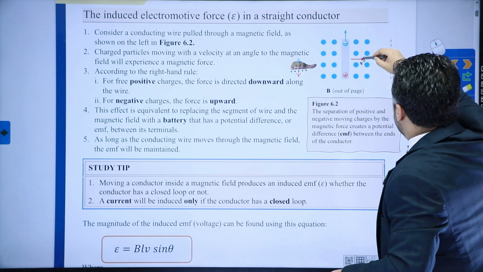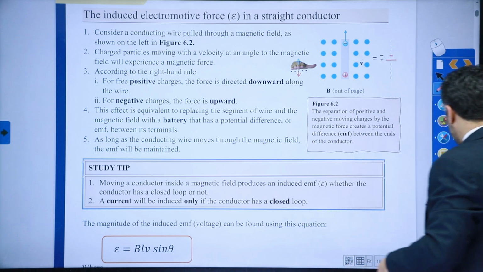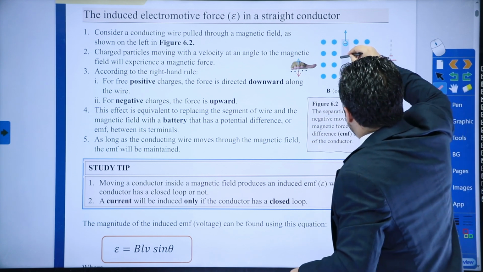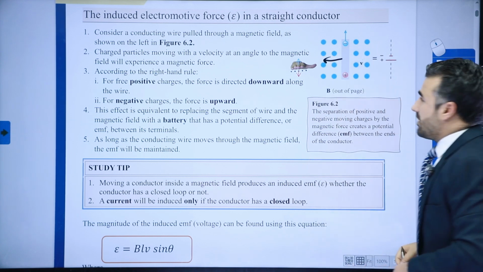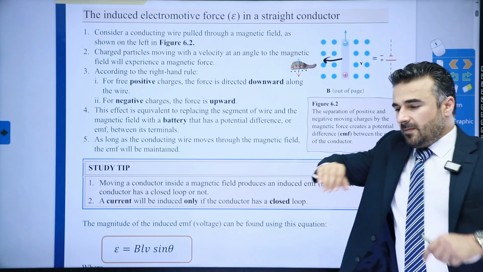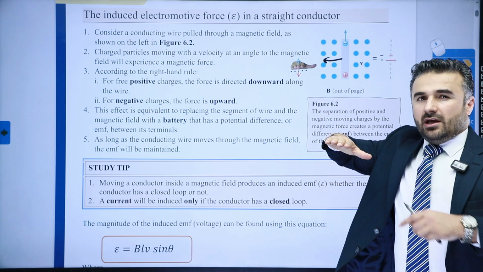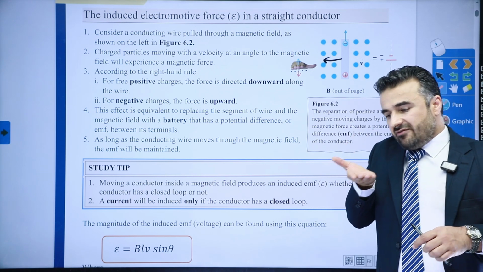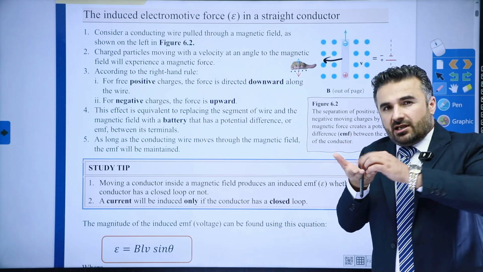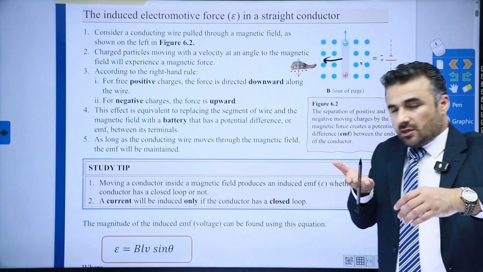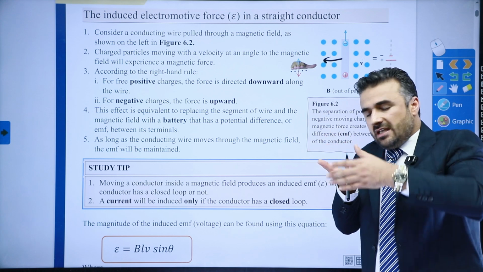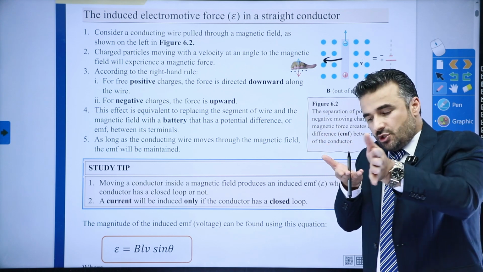All right, so let me cover this one. Once again, what would have happened if the direction of the motion were in this direction here? Previously, this is how we held our hand. Now we'll have to flip it in this case. So if that is the case, remember, using chapter 5 directions, or the right hand rule, this is the direction of the motion, that is the velocity. This is the direction of the magnetic field, which is towards you.